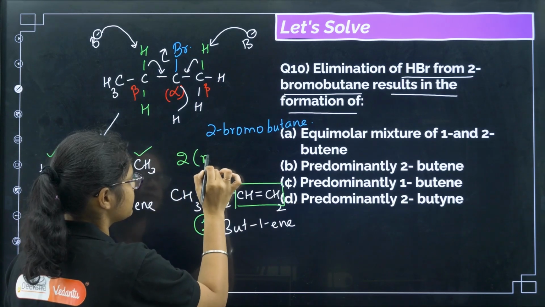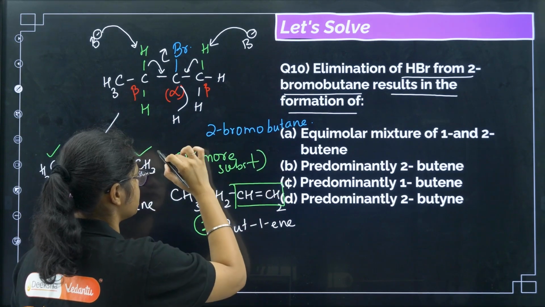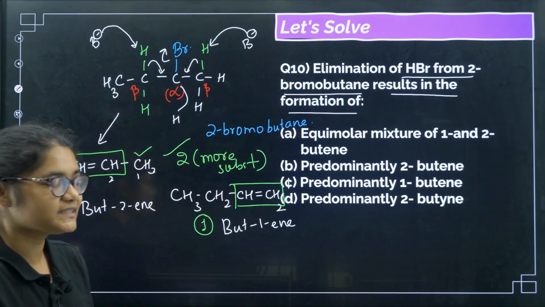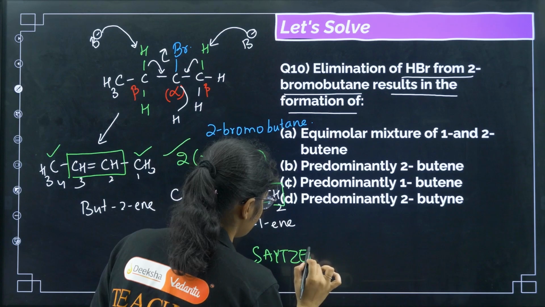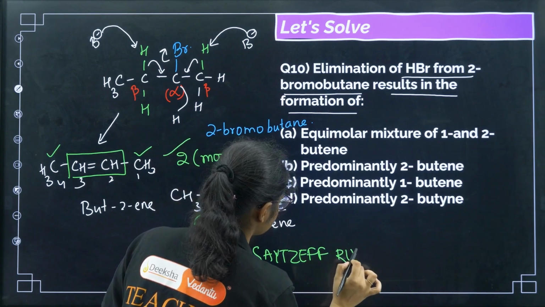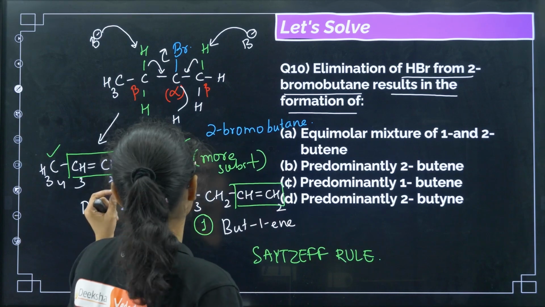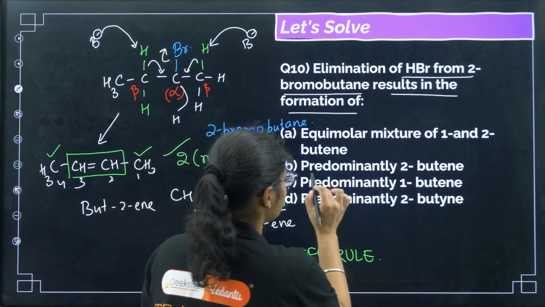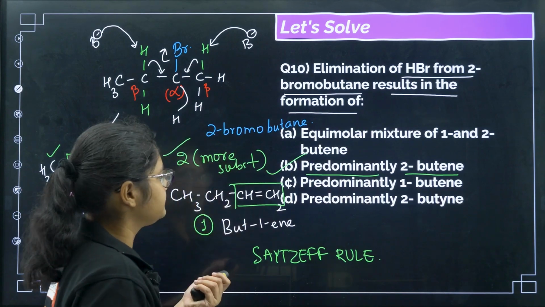So this is more substituted, and hence this will be the major product. Okay, which rule says this? This is given by Saytzeff rule, right? If you have remembered Saytzeff rule that we have discussed in today's class, the correct answer for this question will be but-2-ene, predominantly but-2-ene. Okay, next.